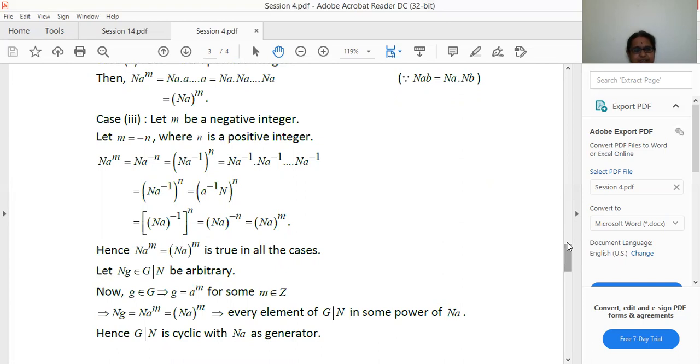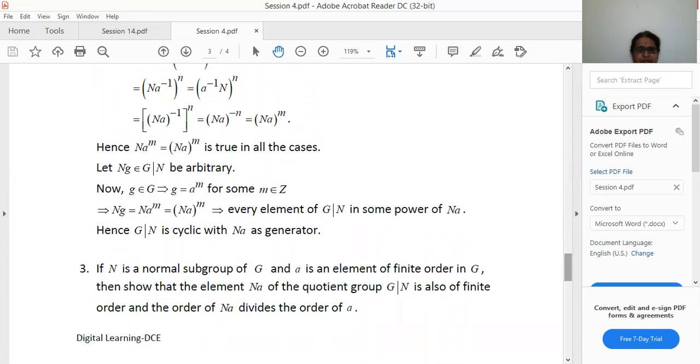This implies every element of G by N can be expressed as some power of Na. Hence, G by N is cyclic with Na as the generator. So, by taking G as a cyclic group, we have shown that the quotient group or the factor group G by N is also cyclic with Na as the generator.